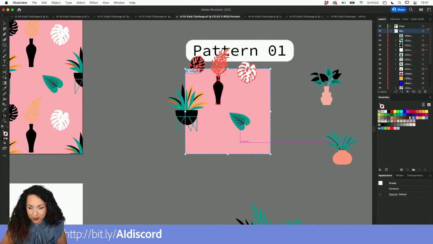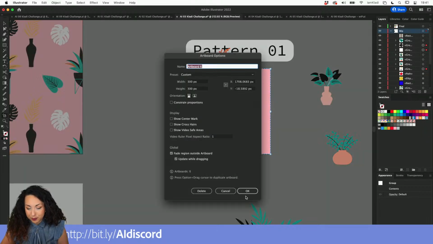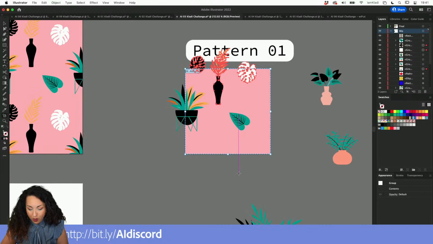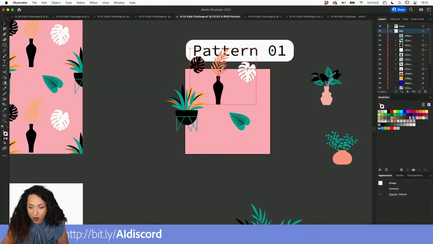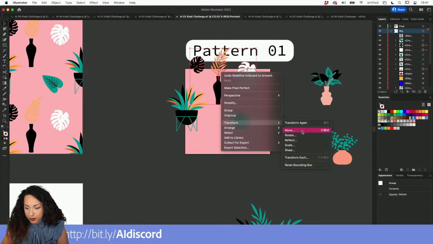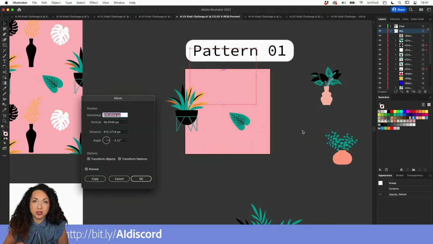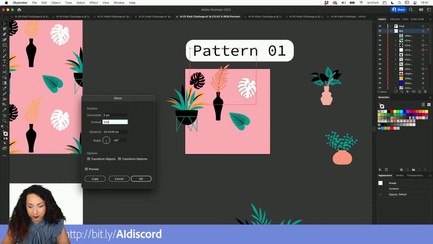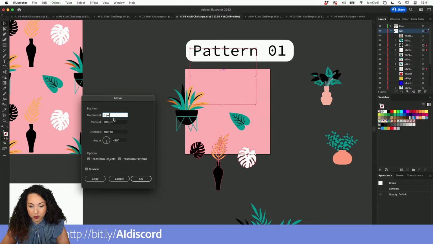I think I have way too many challenges open. My Illustrator, just give me a second, is 300 pixels. That will be very useful when we go into our transform options. With the Move, which is Shift Command M, or Shift Control M if you're working on a Windows machine, we will be able to move our design vertically all 300 pixels. Remember, it's a positive number because we're moving down.